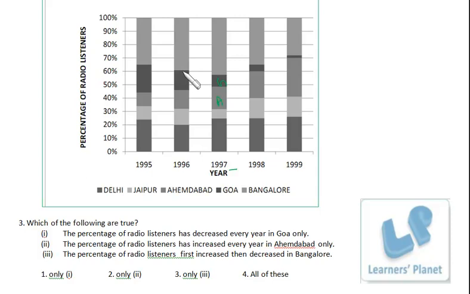Here, increasing, then decreasing, then decreasing. So it's true for Goa. You can see the size of this block is reduced gradually. So this is correct. The percentage of radio listeners has increased everywhere in Ahmedabad only. Ahmedabad, that is the third one. I'm sorry, Ahmedabad is this one. So yeah, the size of the block is increasing. So that's also true. And anywhere else the size is not continuously increasing.